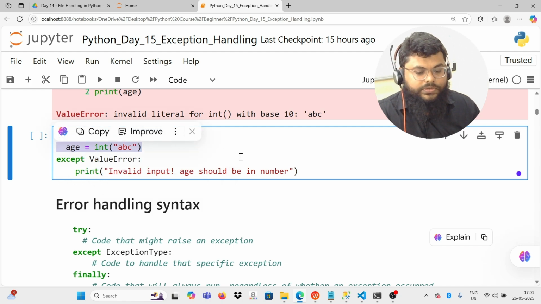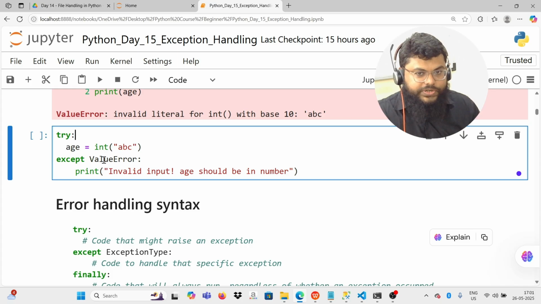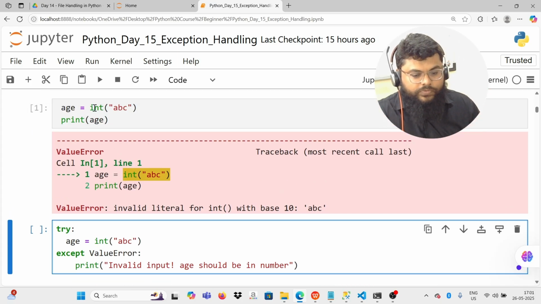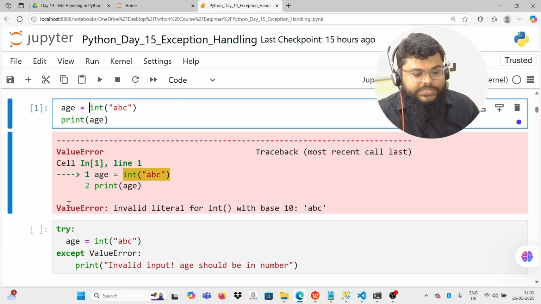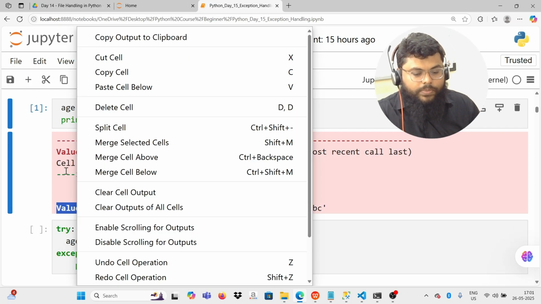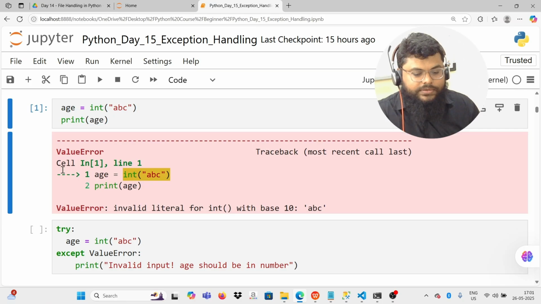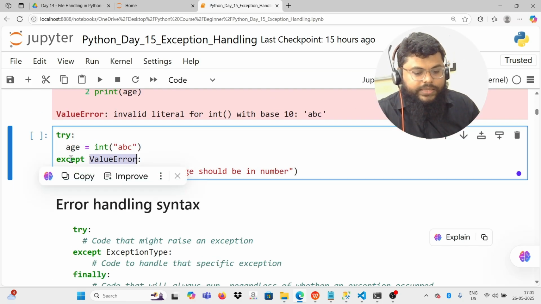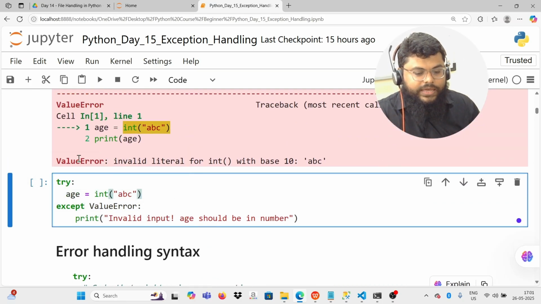It's kind of risky code that you put here, and then you write the except clause, and whatever exception that code might generate, we catch it here. For example, when we executed this code, it generated this value error. So this is the type of exception. We'll copy this and put it in the except clause, so we are catching whatever error it might generate.